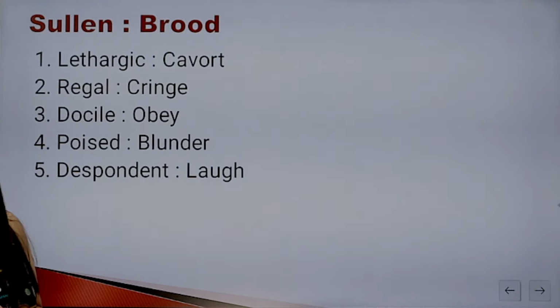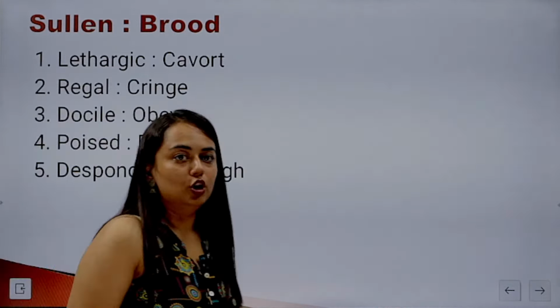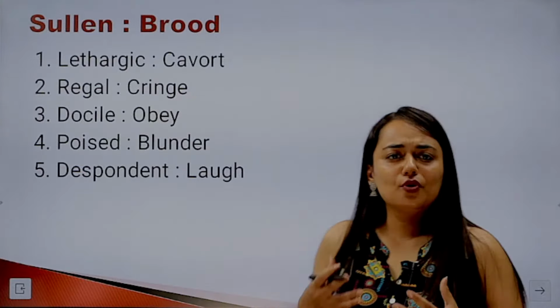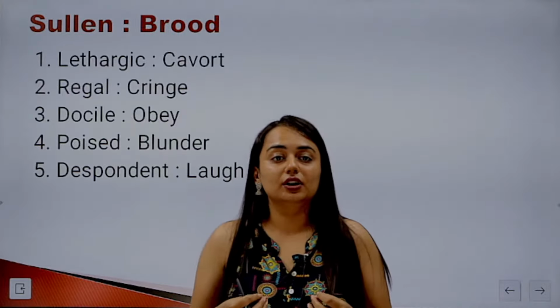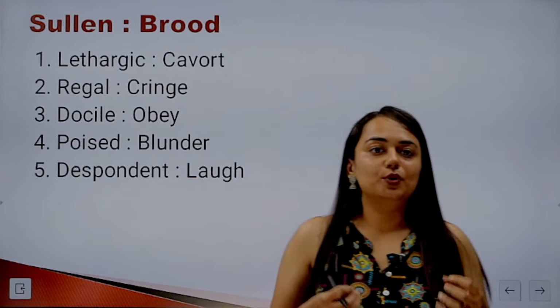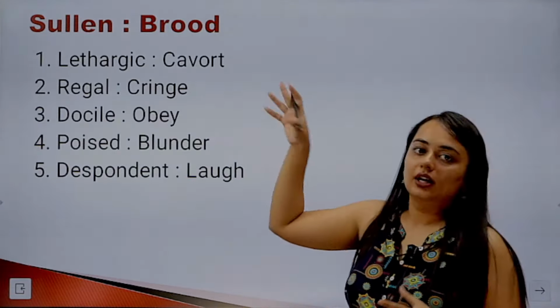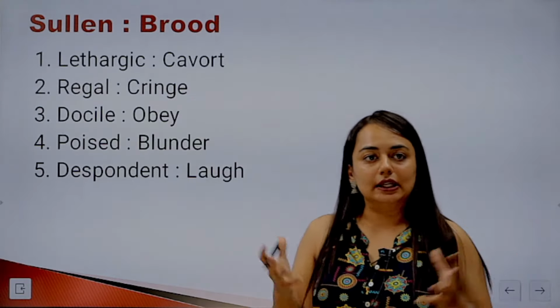Yes, guys. So I believe you've read all the options. Sullen is morose and brood is again very dark, very depressed, right? So again they have a synonymous relationship.